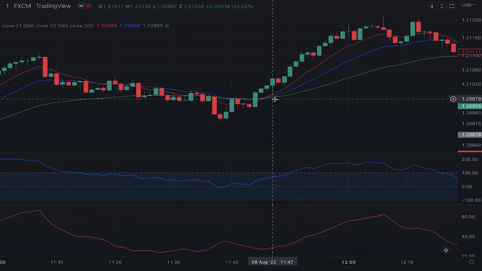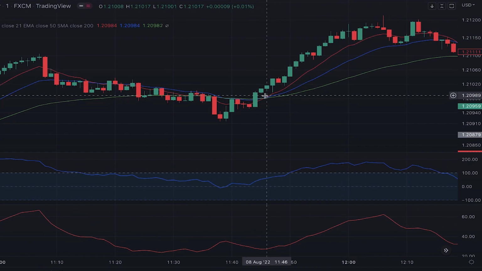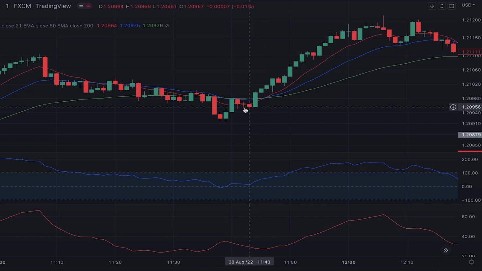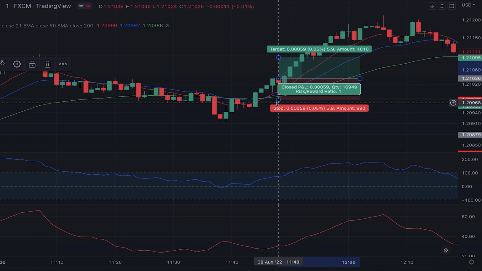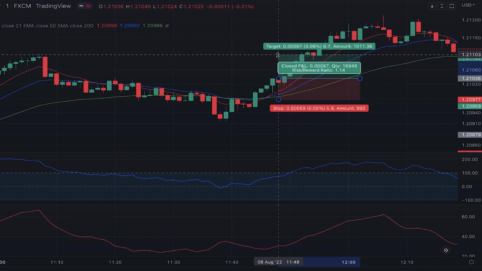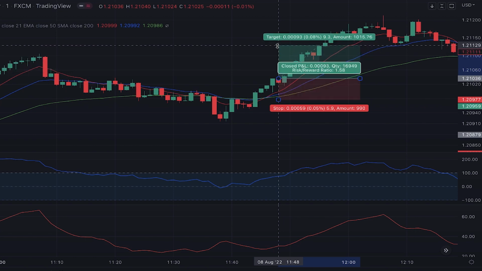Here again, the red EMA crossed above the other two, in a situation where it was below the other two moving averages and crossed above them. The CCI is above zero and the ADX is also above 20. So the trade is confirmed and we can open another long position here at this point. The stop loss for this trade is placed below the longest EMA, which is the green one, and we set the profit target at a 1.5 risk to reward ratio.